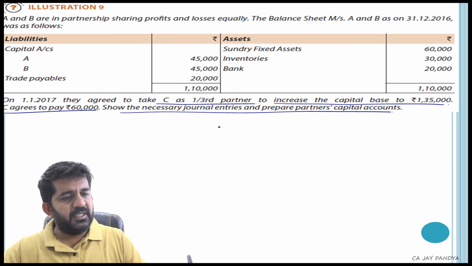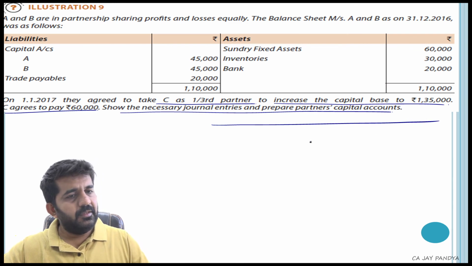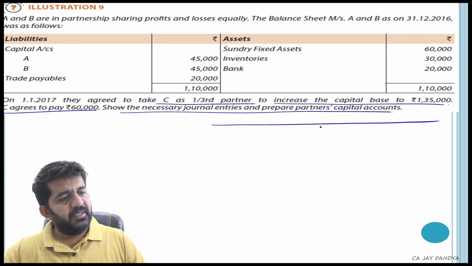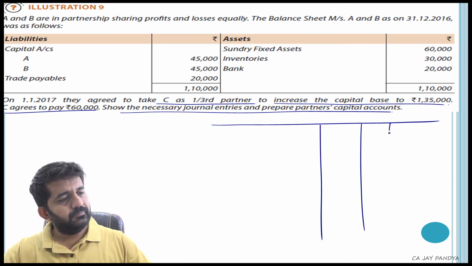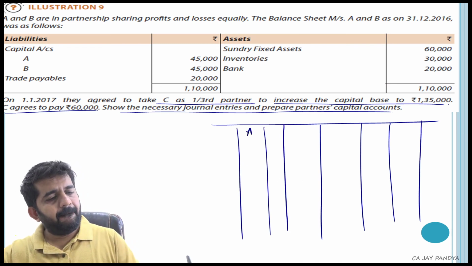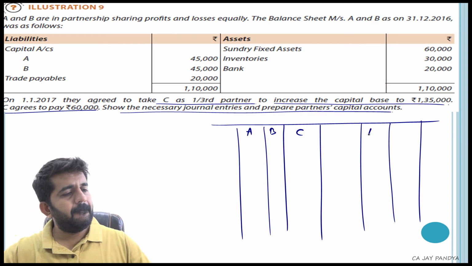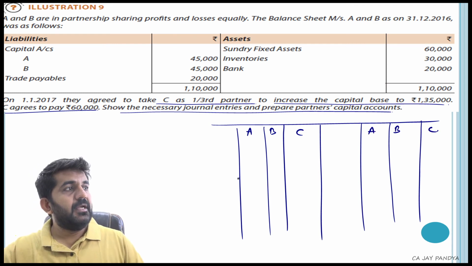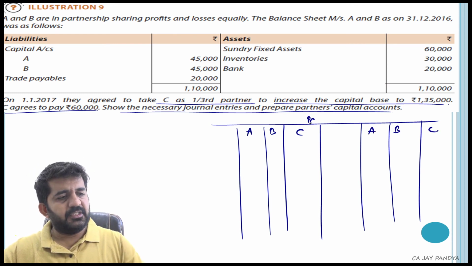Here I am having the space. I am preparing the partners' capital account of A, B, and C. I will be drawing the journal entry on this side.